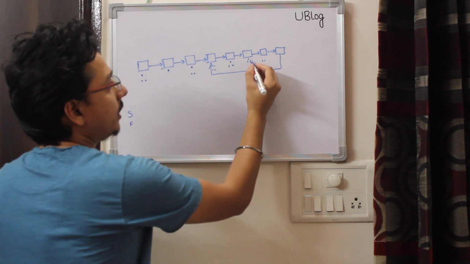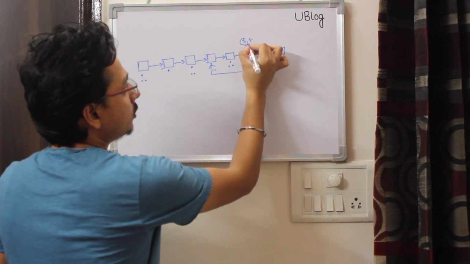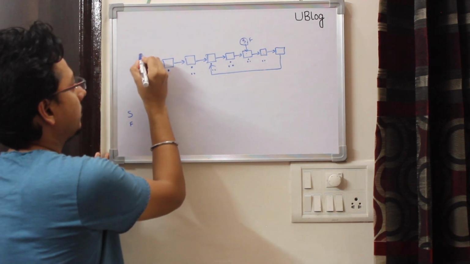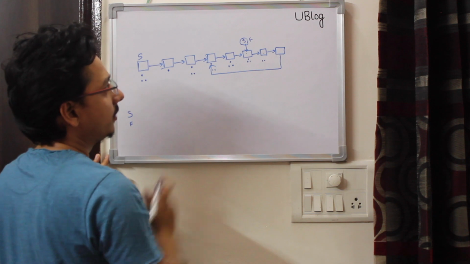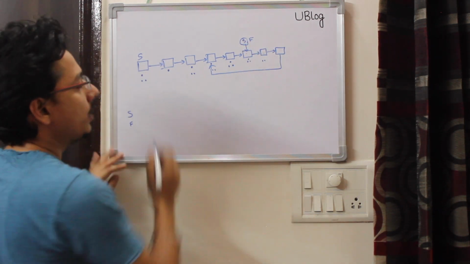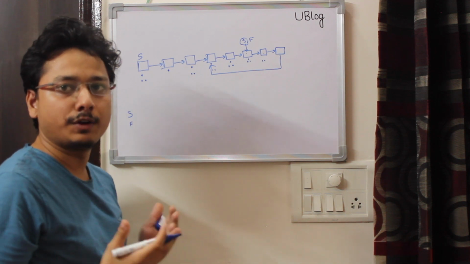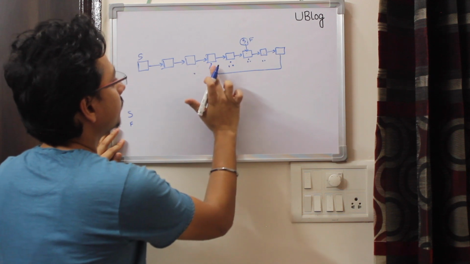Now, as I explained, at this point I take the slow pointer and move it back to the head. Now I move them both by one node, and I know where they will meet. They will meet at the first node of the loop. So my slow is, so I just remove all these.